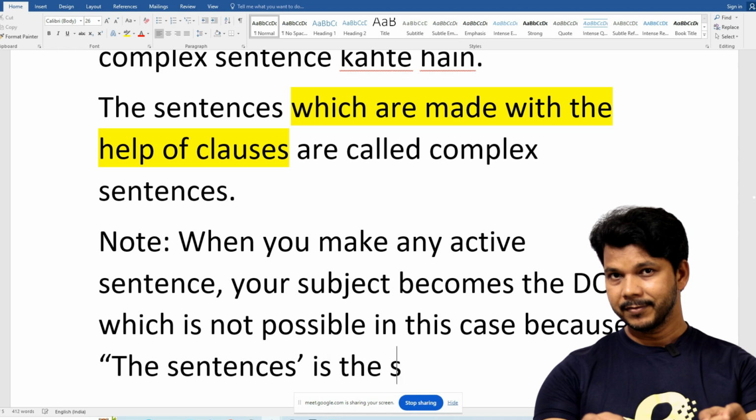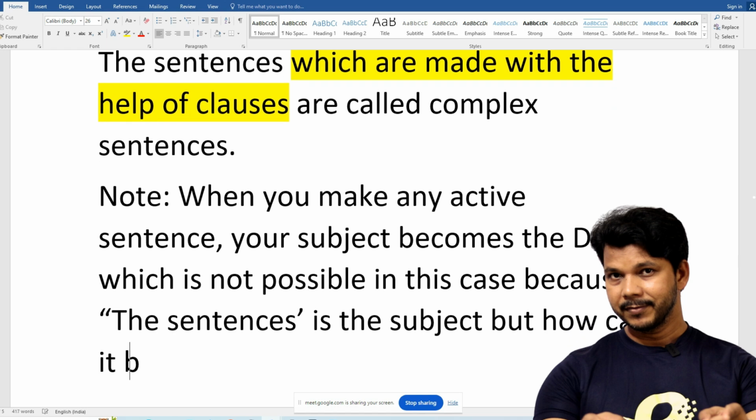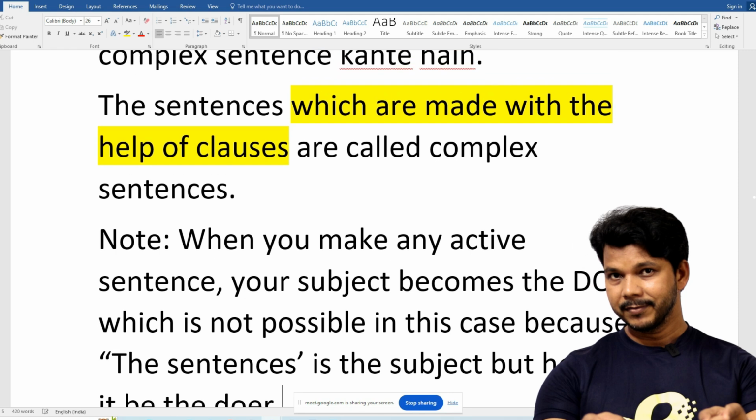Sentence is the subject, but how can it be the doer? Can it be the doer? No, sir.